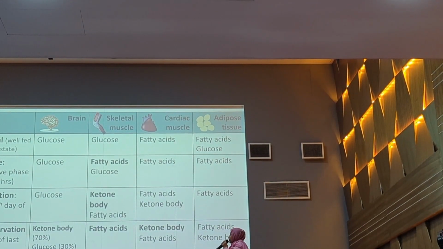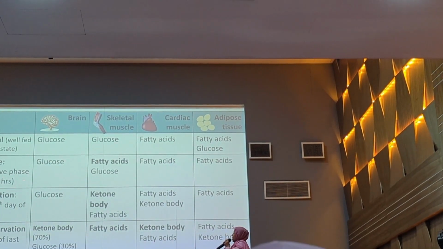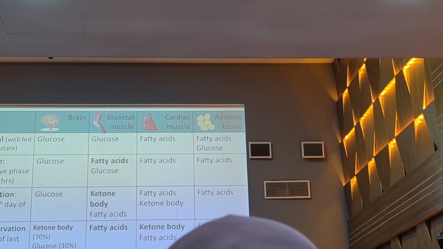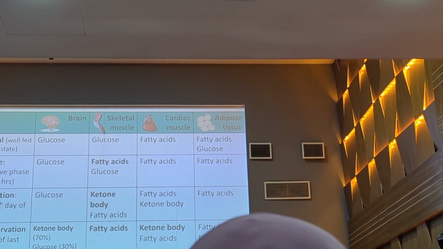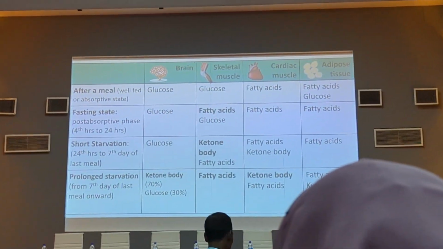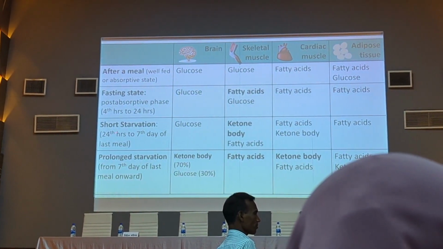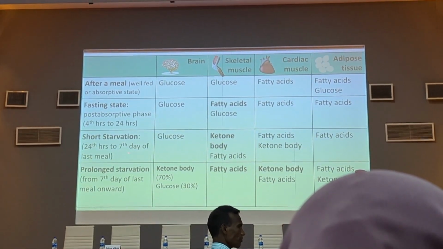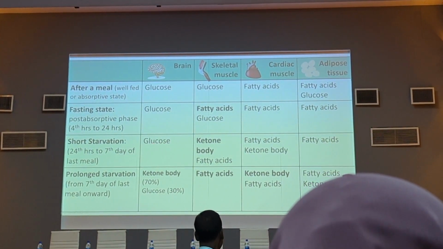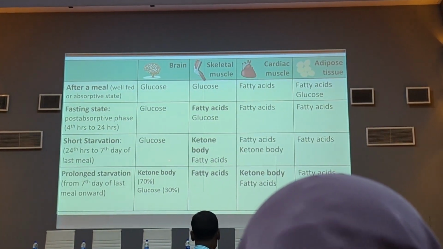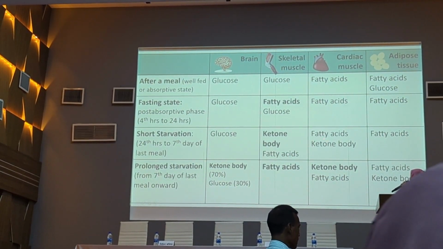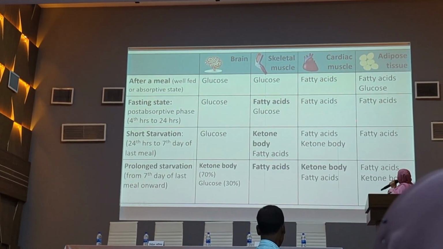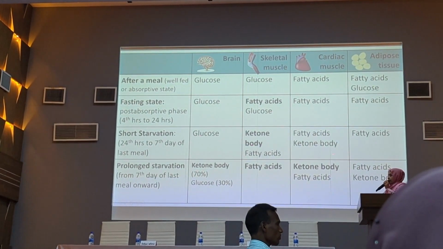Fasting state, that means the post-absorptive state, 4 hours to 24 hours: the brain utilizes glucose, skeletal muscle utilizes mainly fatty acids as well as glucose, cardiac muscle utilizes fatty acids, and adipose tissue again utilizes fatty acids. Short-term starvation, that means 24 hours to 7 days after the last meal: the brain utilizes glucose, skeletal muscle utilizes mainly ketone bodies as well as fatty acids, cardiac muscle utilizes mainly fatty acids as well as ketone bodies, and adipose tissue utilizes fatty acids.